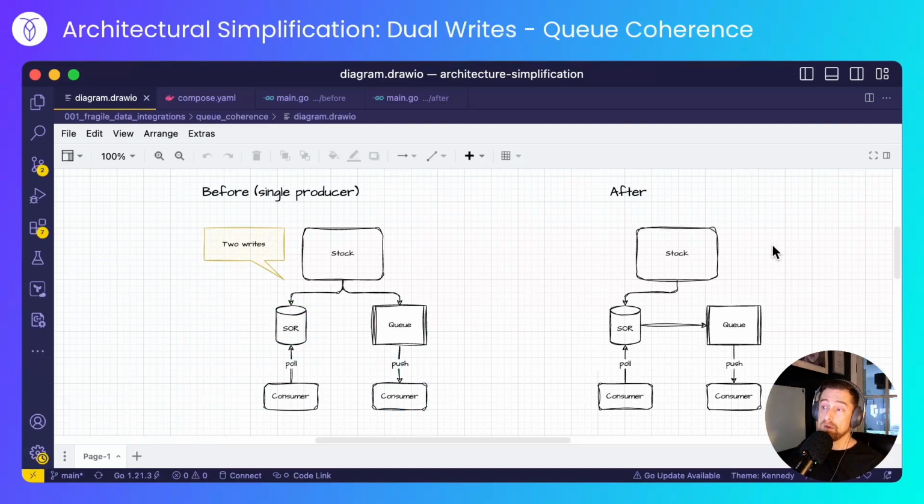The after scenario will involve the service writing to the same system of record, but this time the system of record will be responsible for publishing transactionally consistent messages to the queue, rather than the service doing both of the writes. I'll still have a consumer polling for database changes and a consumer waiting for notifications from the queue. We'll see how both of them behave, but more importantly, how in the after scenario, the application code is simpler and safer.